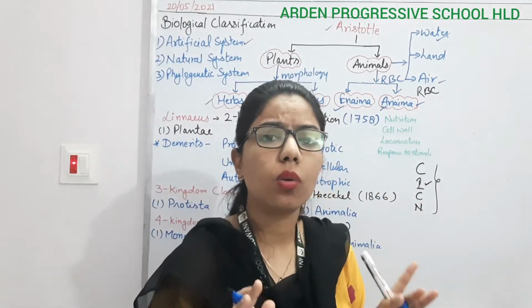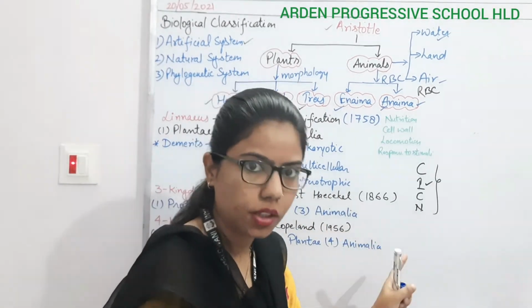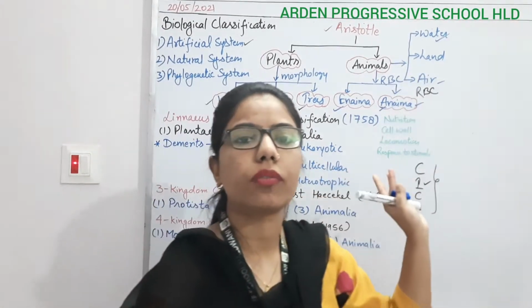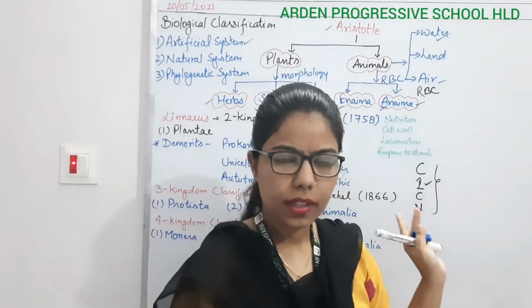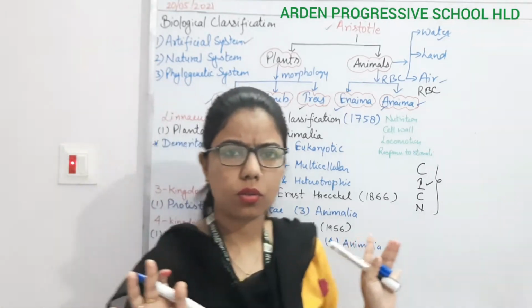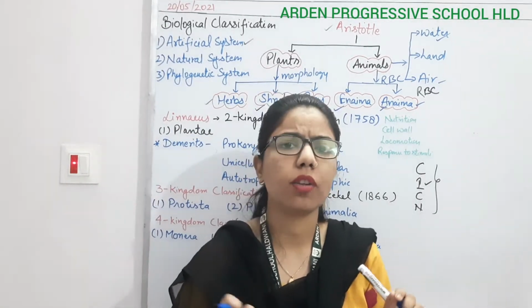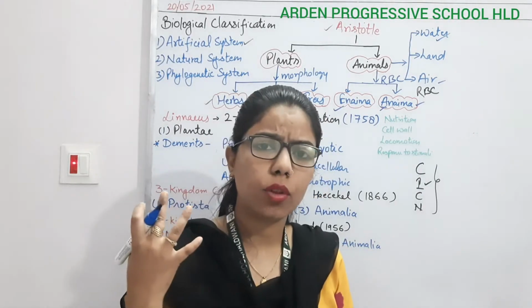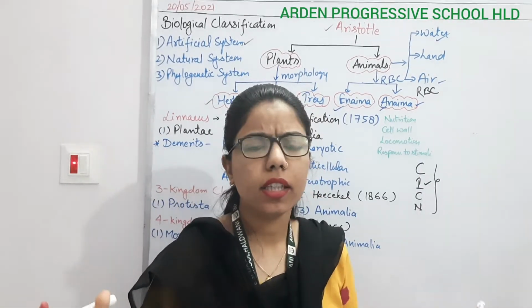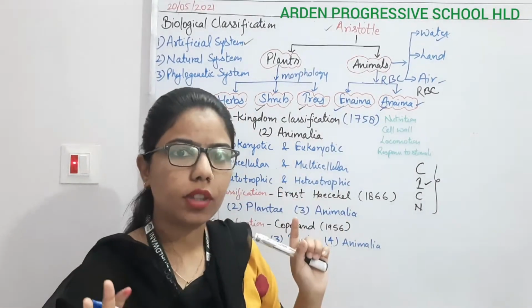So the credit goes to Aristotle, who started the scientific classification on the basis of morphological study, right? Initially there was no microscope, so people didn't know much about the internal parts. They didn't know about the cell or the nuclear membrane, nothing. That's why initially they started with morphological characters.